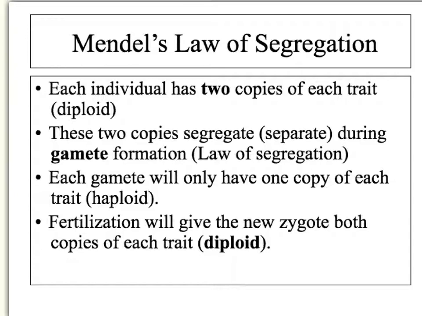So what he was saying was that each gamete will only have 1 copy of each trait, or 1 of the homologous chromosomes. In order to get back to being diploid, you will have fertilization. So you'll have the egg and sperm come together, and then the zygote, which is the fertilized egg, now will have 2 copies of that chromosome. They'll be homologous.